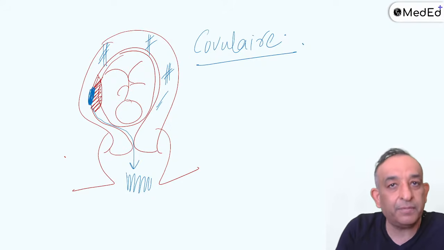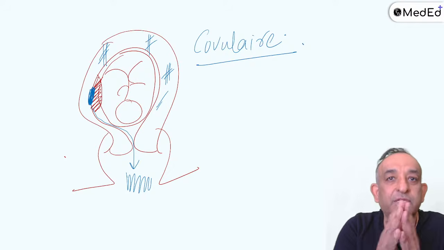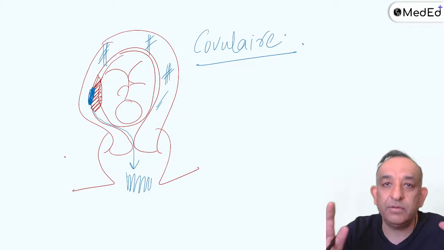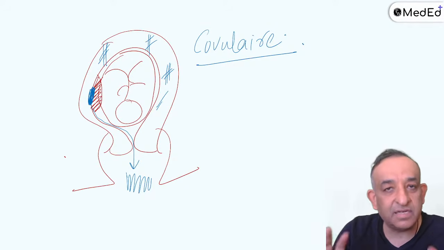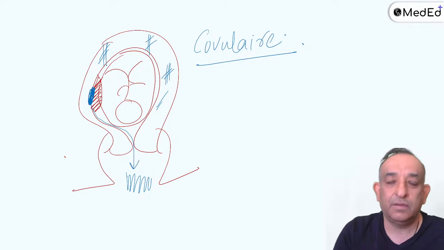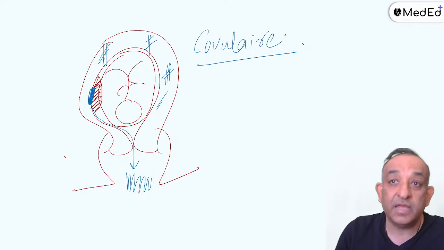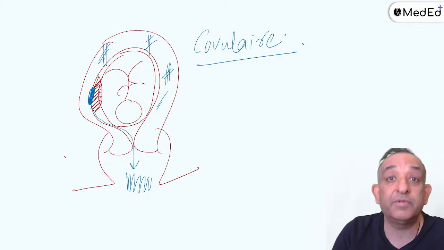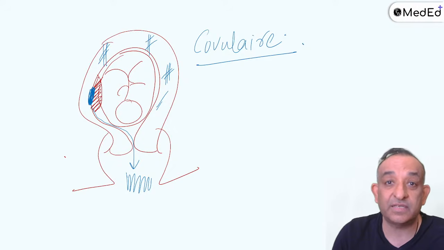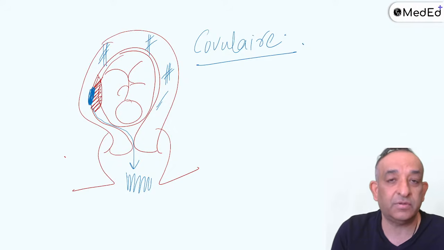Now, wait, PPH can happen in a cesarean section also. So please don't say that when there's abruption, the management is cesarean section. I don't know where you guys are getting that from. Hundreds and hundreds of patients in our labor rooms delivered with abruptions vaginally. No way it is written that if there's abruption, go ahead and do a cesarean. Yes, if there's fetal distress, I will be the first one to rush the patient to the OT like a maniac and do a cesarean section in 12 minutes. Yes, that's a different situation altogether.